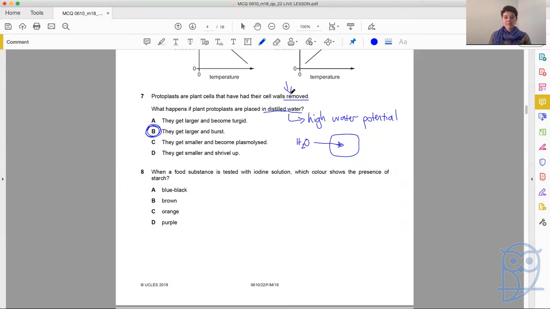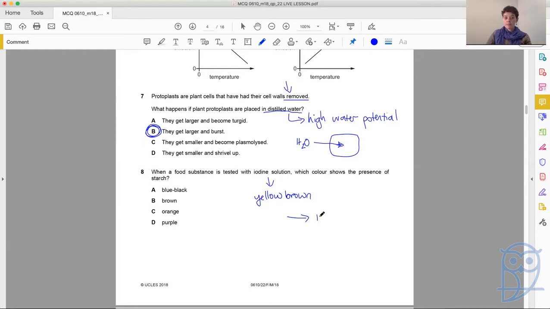Question 8. When a food substance is tested with iodine solution, which color shows the presence of starch? So remember, iodine solution is a yellow-brown color to start with. Sort of orangey color, okay?